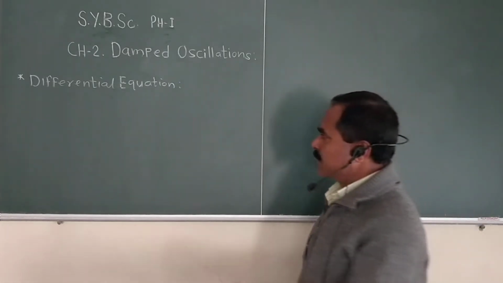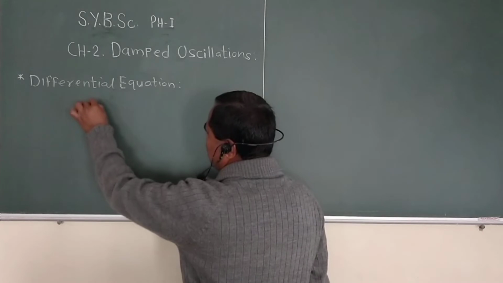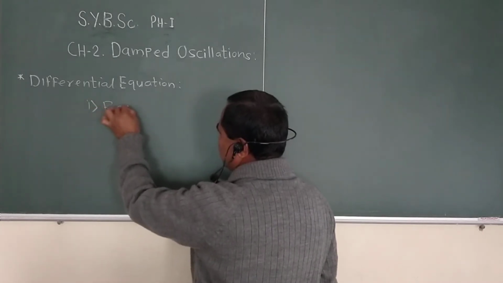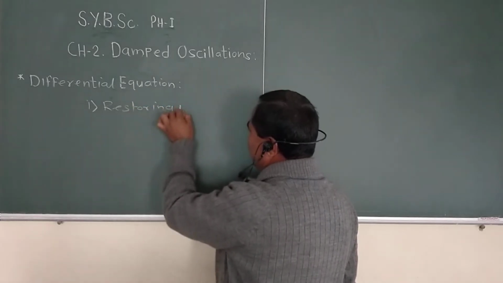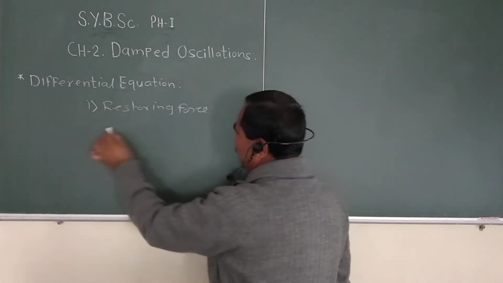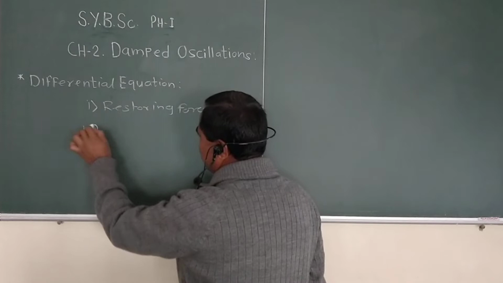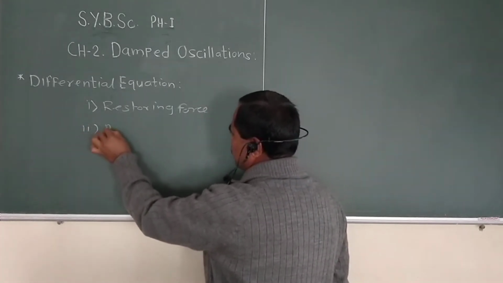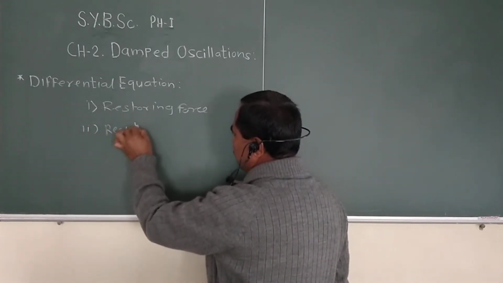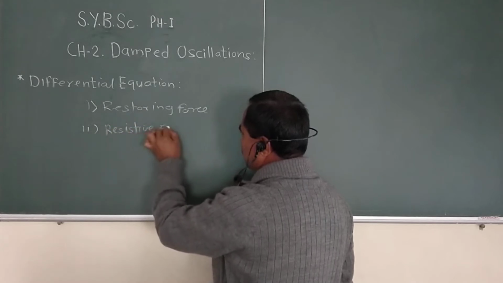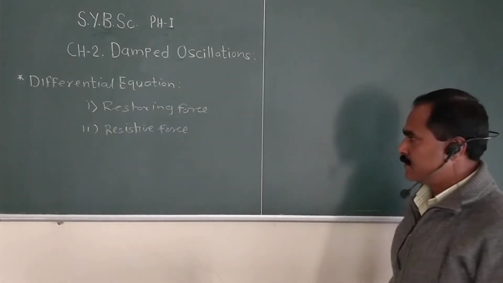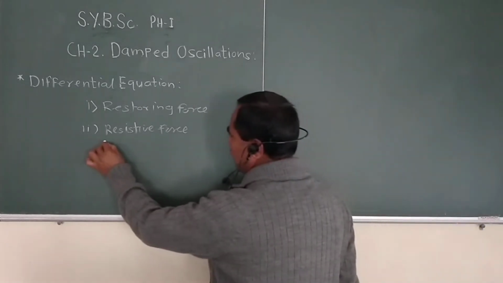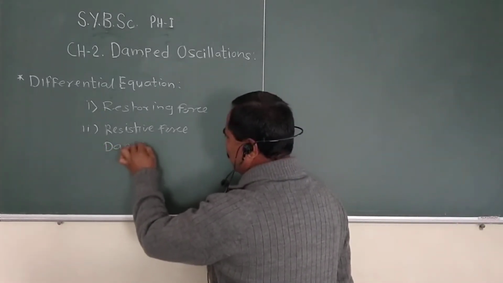The first force is called the restoring force, and the second force is called the resistive force, or it is also called the damping force.